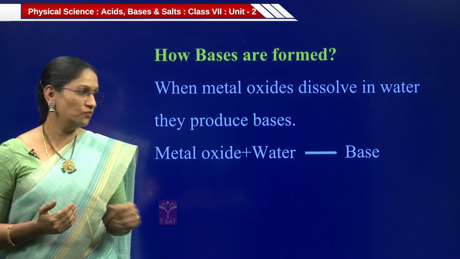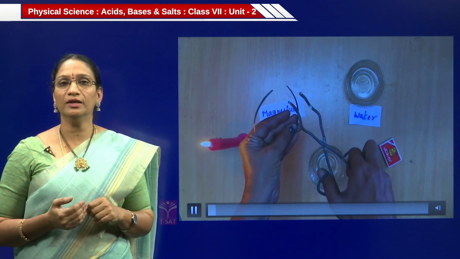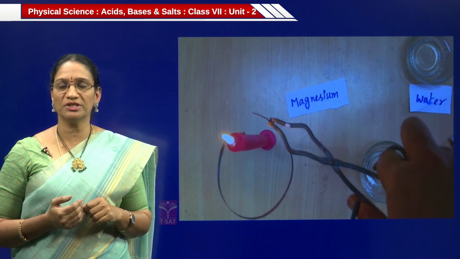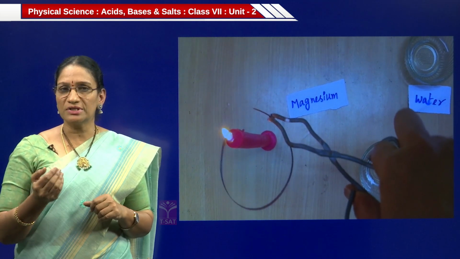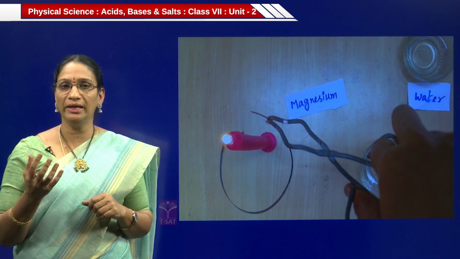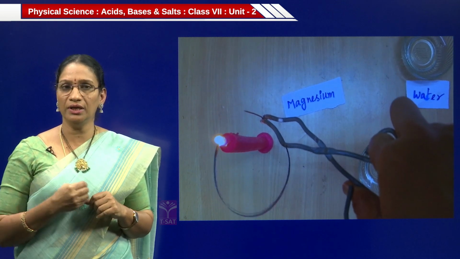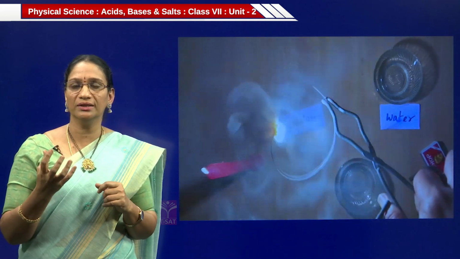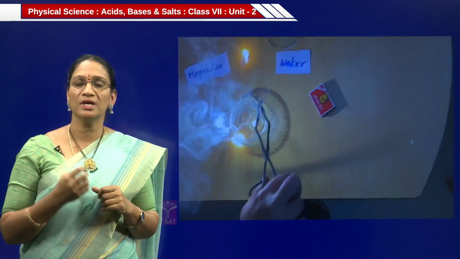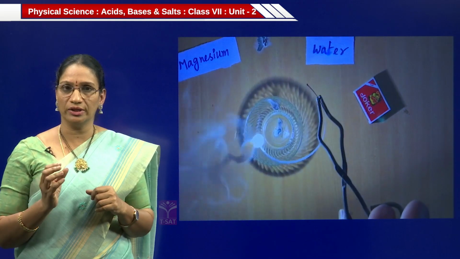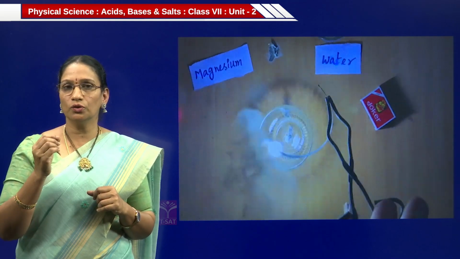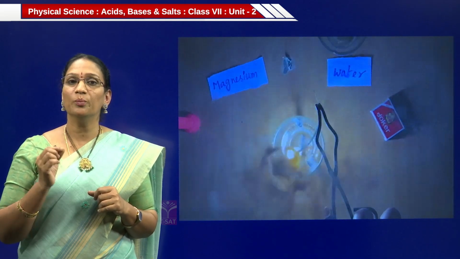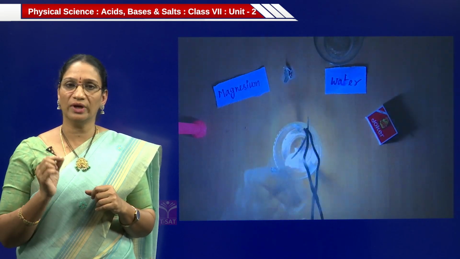Let us see how bases are formed. See this activity. We are taking a magnesium ribbon with the help of tongs and burning the magnesium ribbon in the presence of oxygen. After some time, it burns with a bright dazzling light. Observe carefully, it burns with a bright dazzling light, with dense white fumes and white powder-colored ash. Collect all the powder in the bowl. This is nothing but magnesium oxide. When magnesium reacts with oxygen, it produces magnesium oxide, a colorless white powder.